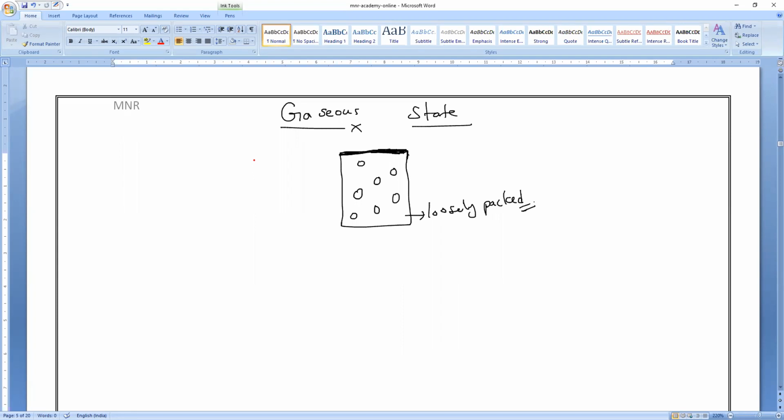Yes or no, guys? And what about the force of attraction between them? Is it very more or very less? Very less, sir. Yes, negligible force of attraction. So their kinetic energy is more, and they have the highest volatility.